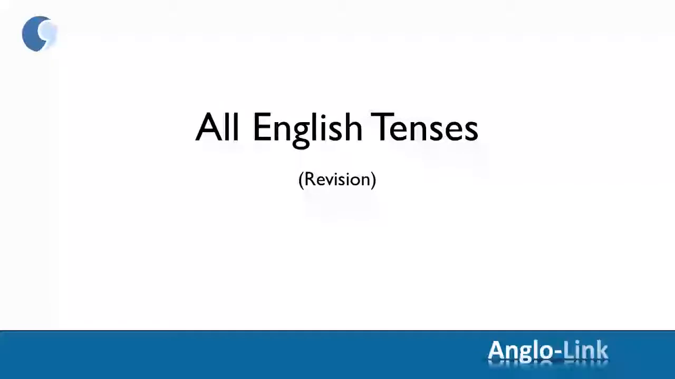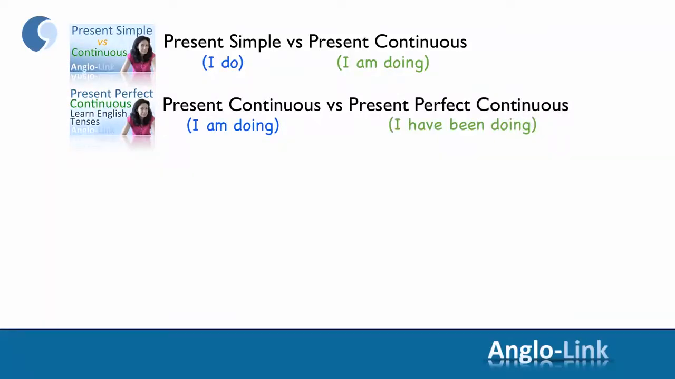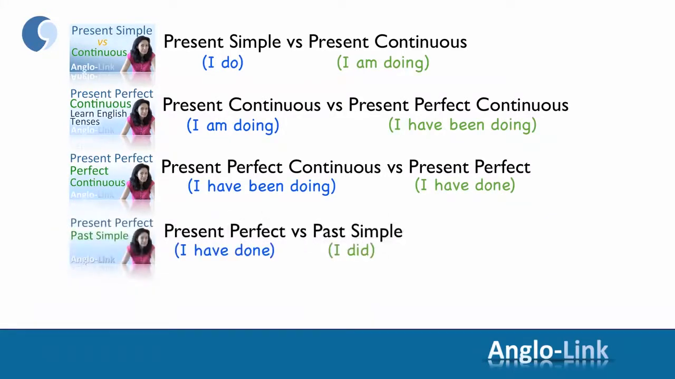In this lesson, we're going to summarize and review the usage of all these tenses together. So just to remind you, in the first video we looked at the difference between I do and I'm doing. Then we looked at the difference between I'm doing and I have been doing. In the third video we looked at I have been doing and I have done. And then we moved on to the difference between I have done and I did.